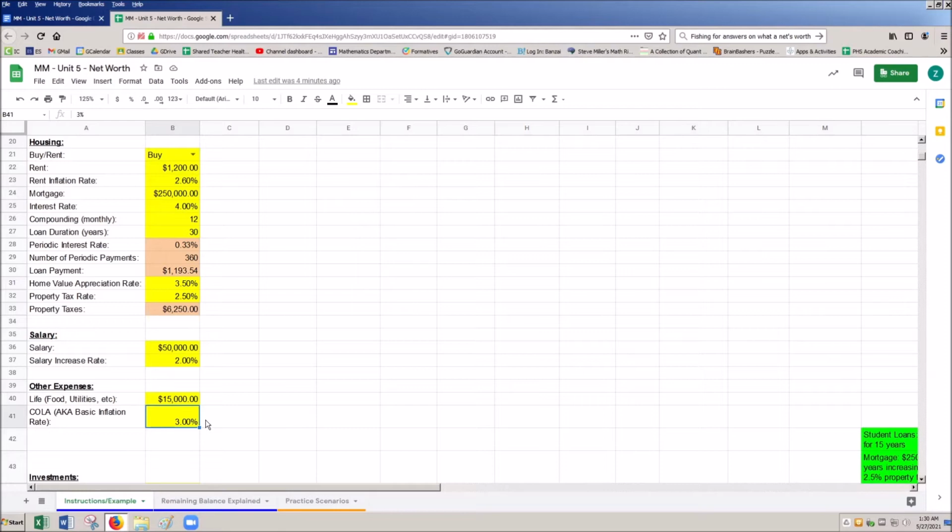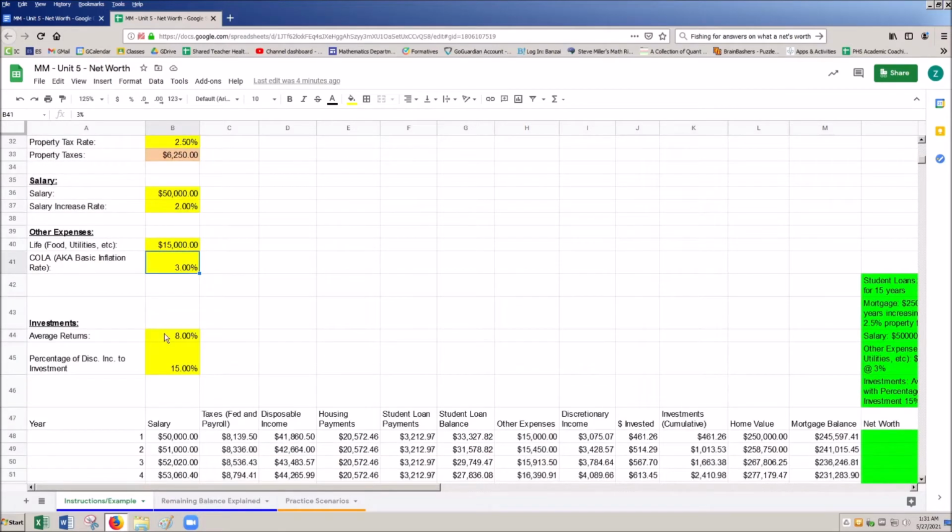Tends to be about 3%, but again, you can change it if you want. And then we have our investments category here. So this is going to be us actually saving some money away if we have money to save. Basically, if our discretionary income is 0 or negative, we don't want it to be negative, but let's say it's 0, it's not going to invest. So just keep that in mind down here.